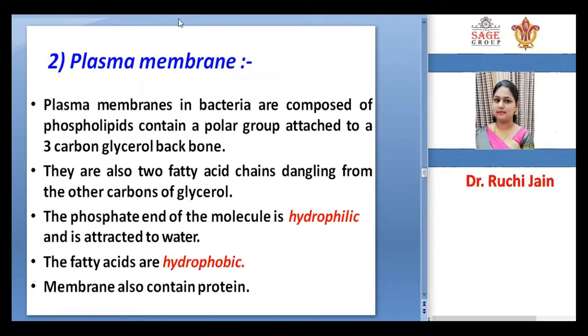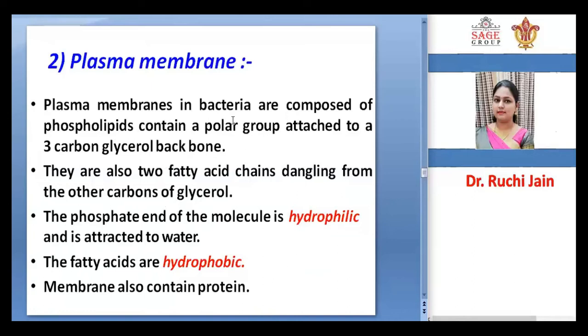Secondly, we will talk about the plasma membrane. The plasma membrane in bacteria is composed of phospholipids, which contain a polar group attached to a 3-carbon glycerol backbone. There are also 2 fatty acid chains dangling from the other carbons of glycerol. The phosphate end of the molecule is hydrophilic and attracted to water, and the fatty acids are hydrophobic. The membrane also contains proteins.